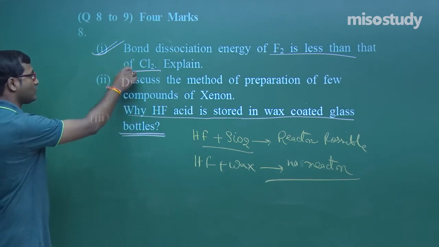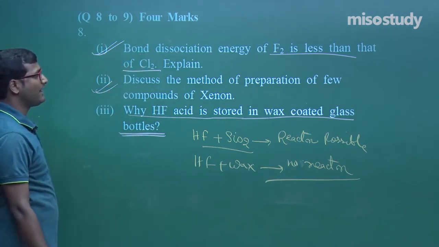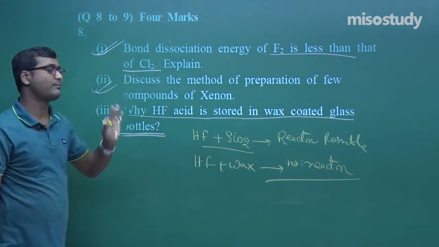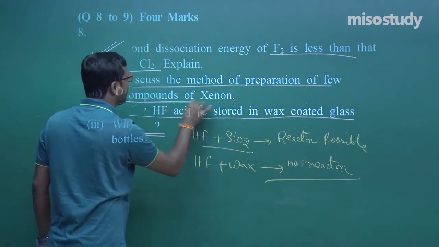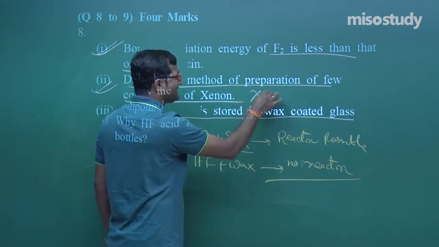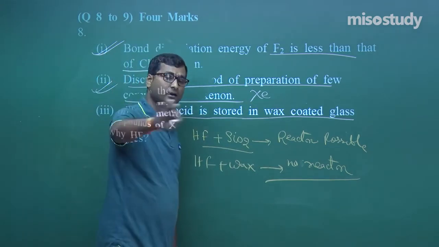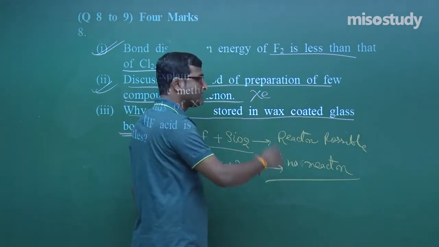Now this question, you think on this. Bond dissociation energy of F2 is less than that of Cl2. I have discussed this thing lots of times. And the next one, discuss the method of preparation of a few compounds of xenon. As we know, xenon has low ionization energy. Except radon, which is a radioactive element, it has a tendency to form compounds.